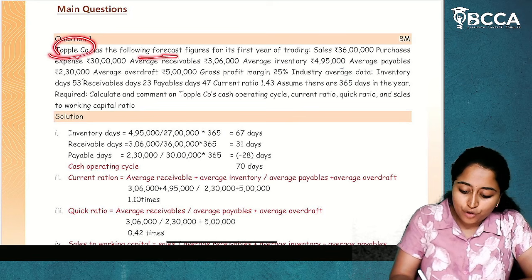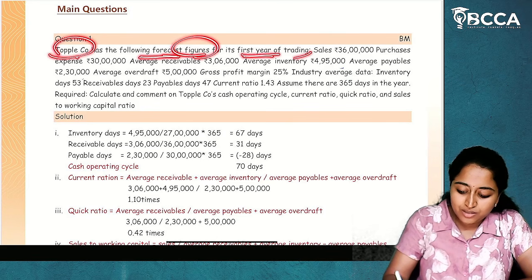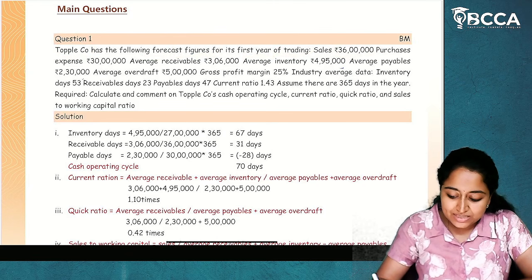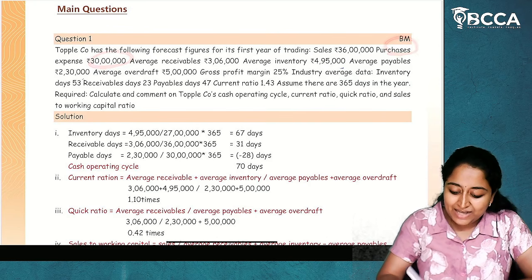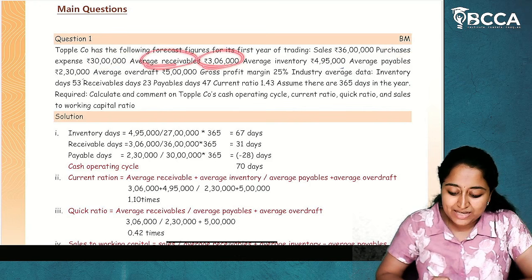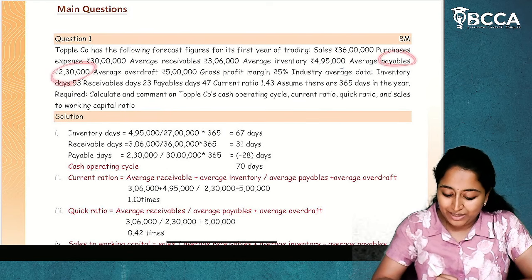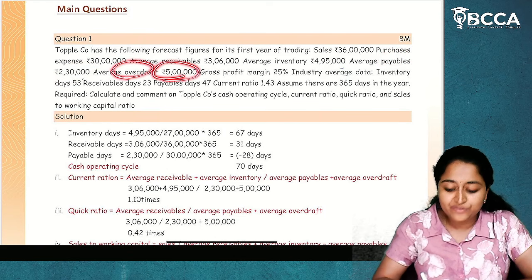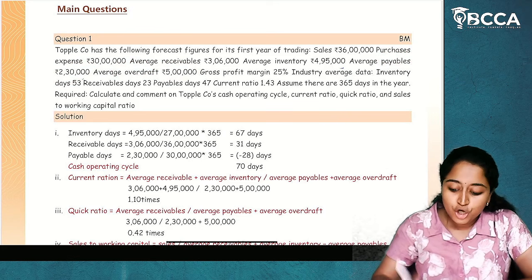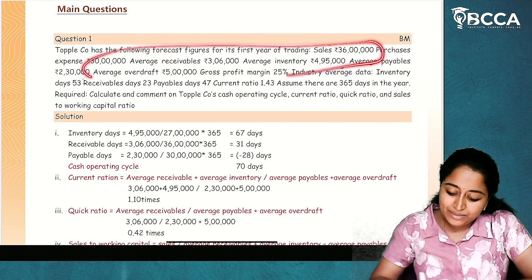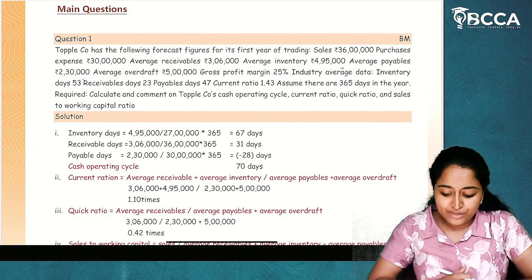Topple company has the following forecast figures for its first year of trading. Sales is given to be 36 lakhs. Purchases are 30 lakhs. Average receivables are 3 lakh 6,000. Average inventory is 4 lakh 95,000. Average payables is 2 lakh 30,000. Average overdraft is 5 lakhs. And gross profit margin is 25%. So this is Topple company's year of trading information.